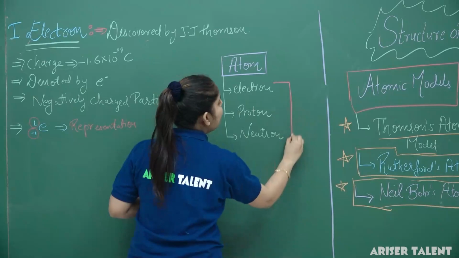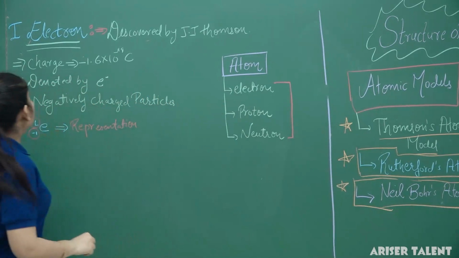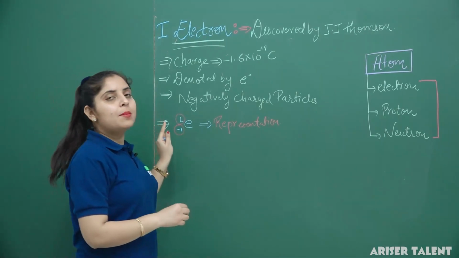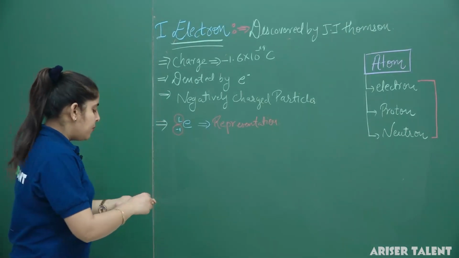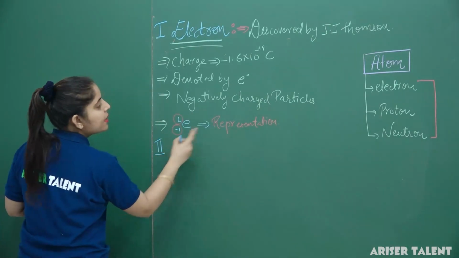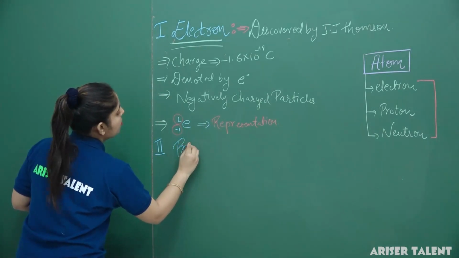These are the subatomic particles of an atom. So we have learned what the electrons actually are. We will discuss its discovery further after. So now our second topic is about the proton.